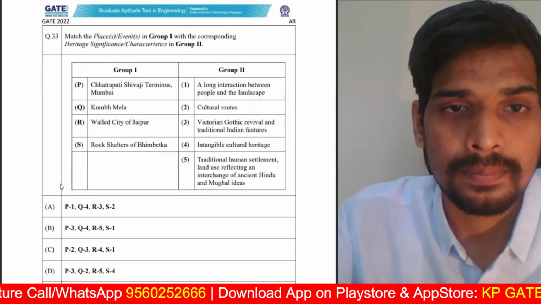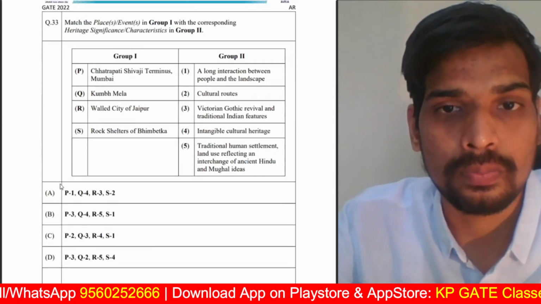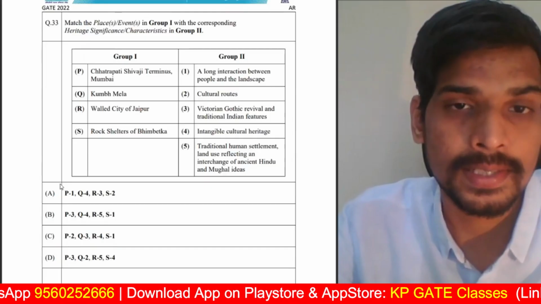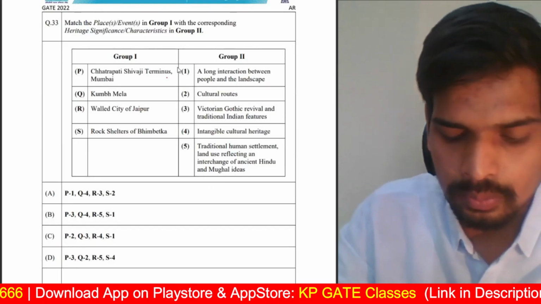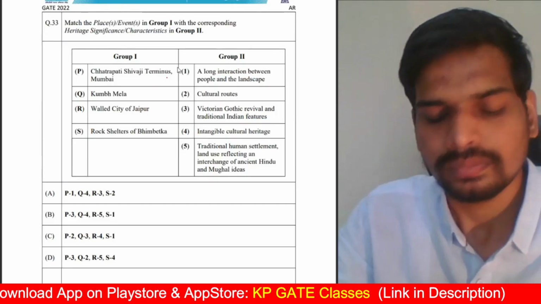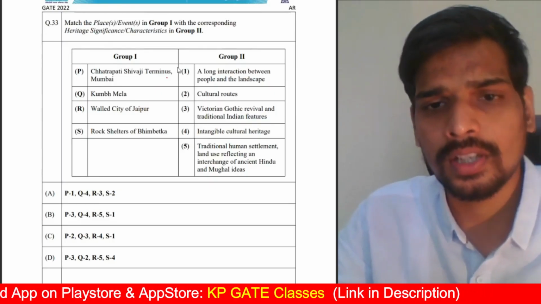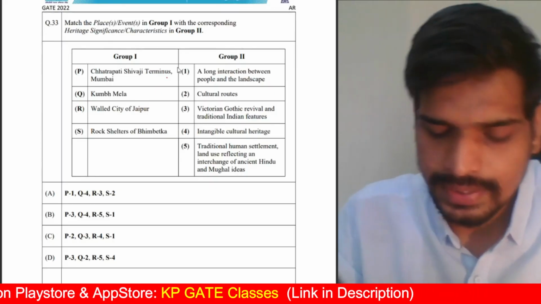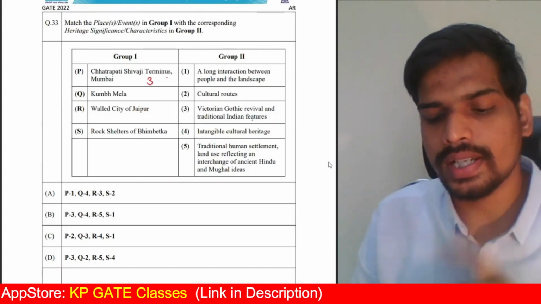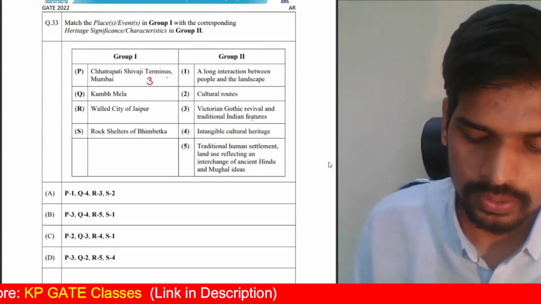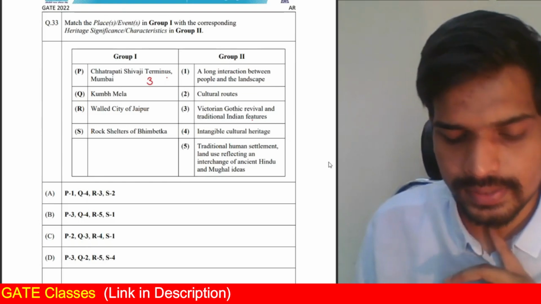Next one. Match the places or events in group 1 with the corresponding heritage significance or characteristics in group 2. Chhatrapati Shivaji Terminus in Mumbai, that's of Victorian Gothic revival style with Indian features in it. So it's a building which has Victorian Gothic and Indian features assimilated into it. So see, for P it is 3.